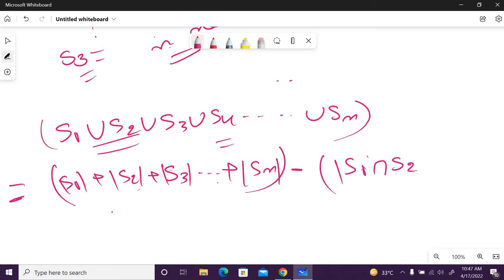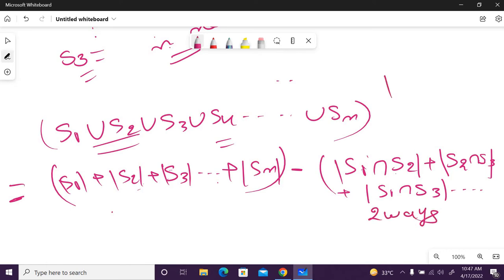Okay, so S1 intersection S2 plus S2 intersection S3 plus maybe S1 intersection S3. In this way it is making all the two-way intersections. Out of this 1 2 3 4 5, for taking this example, how many combinations of 2 are there?